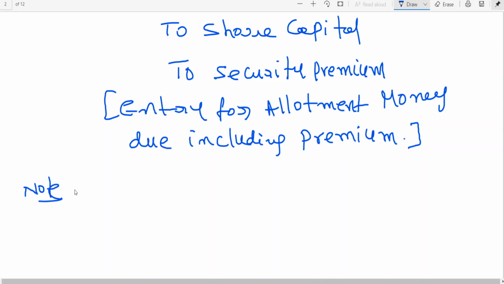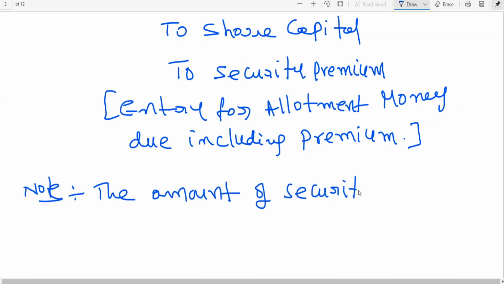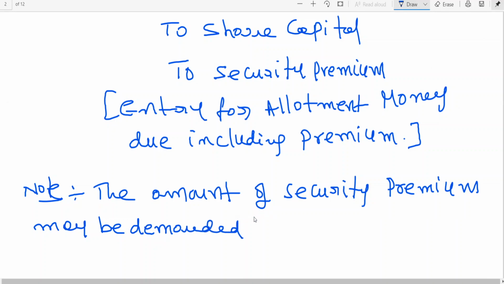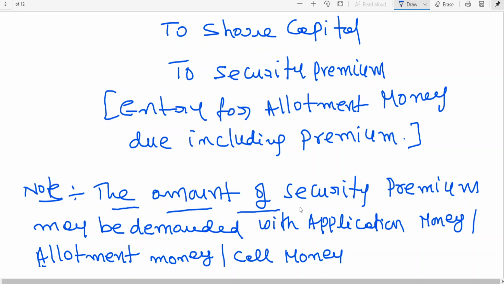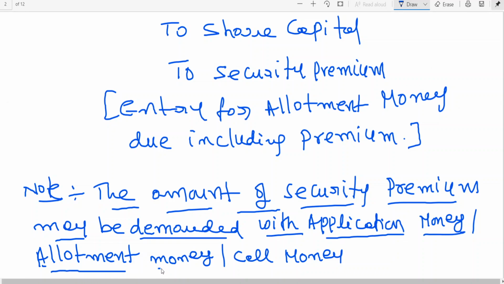I am writing a note here. Note 1: the amount of security premium may be demanded with application money, allotment money, call money.